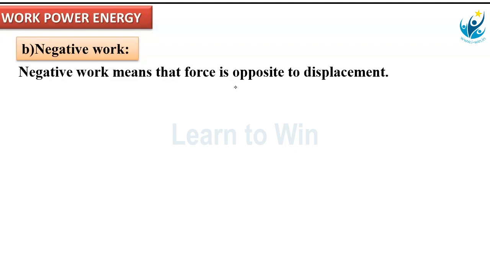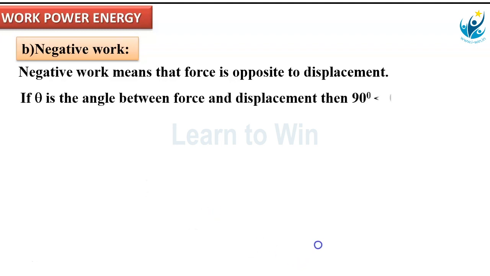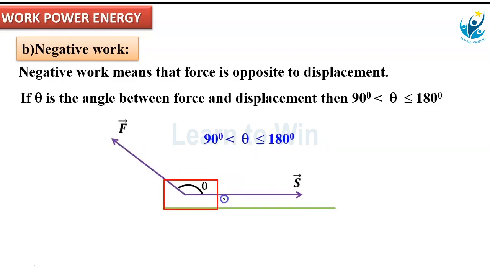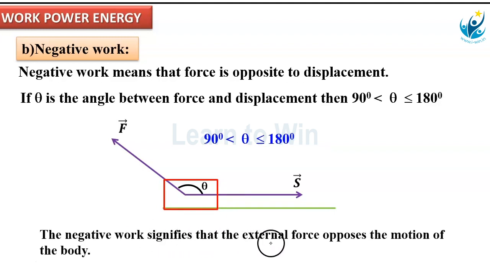Cos 180 is minus 1, means W equal to minus Fs, means work done becomes negative. So the corresponding explanation is this. If theta is the angle between the force and displacement, if this theta value lies between 90 and 180, that is in the second quadrant, then work done is negative. The negative work signifies that the external force opposes the motion of the body.